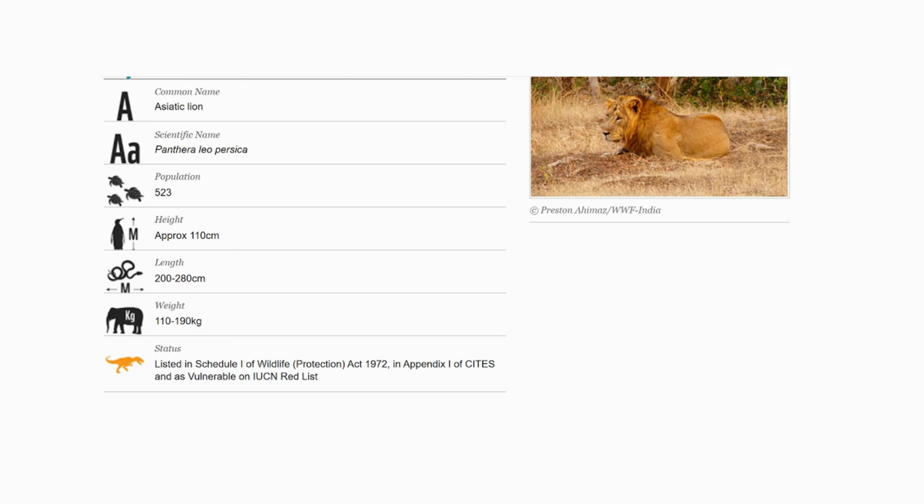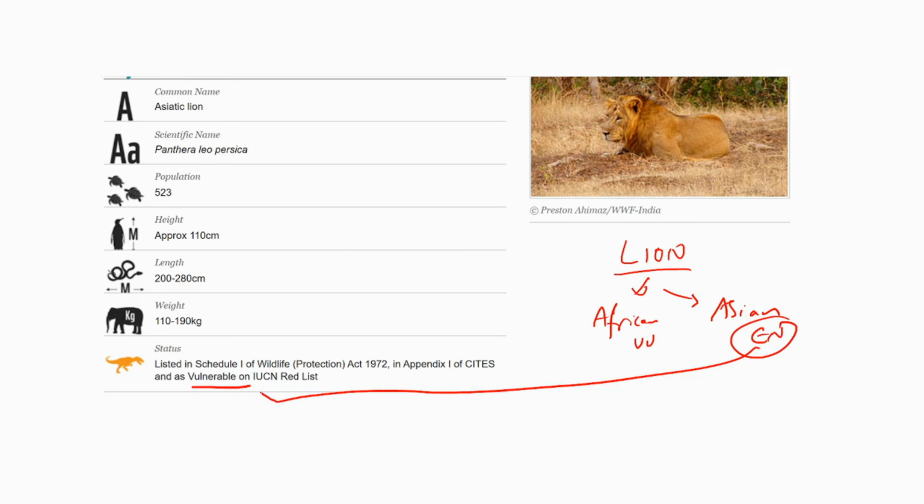One more clarification I want to give at the beginning: in one of the previous classes, I told you that the Asiatic lion, which is exclusively available in India, is endangered. The IUCN status is endangered. But in general, lion is vulnerable, and lion has 2 species. One is the African lion, another is the Asian lion. African lion is vulnerable. The Asian lion used to be endangered. It seems it was updated. I'm not sure, because some sources still show endangered. From the IUCN website, it is still showing endangered.